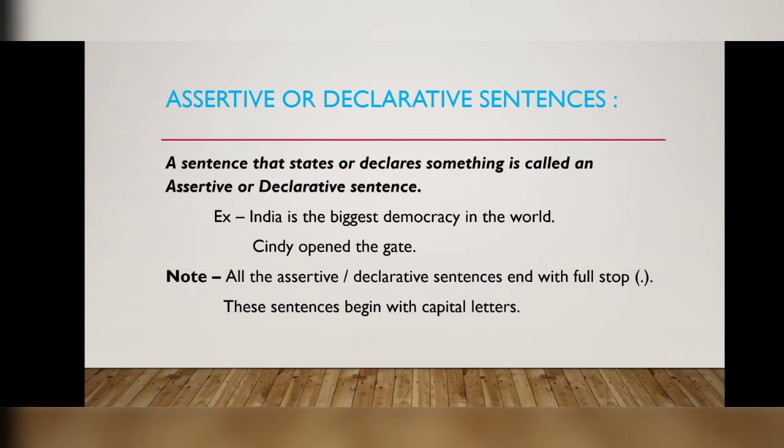Assertive or declarative sentences. Let's see what these sentences are. A sentence that states or declares something is called an assertive or declarative sentence. Example, India is the biggest democracy in the world. Cindy opened the gate.